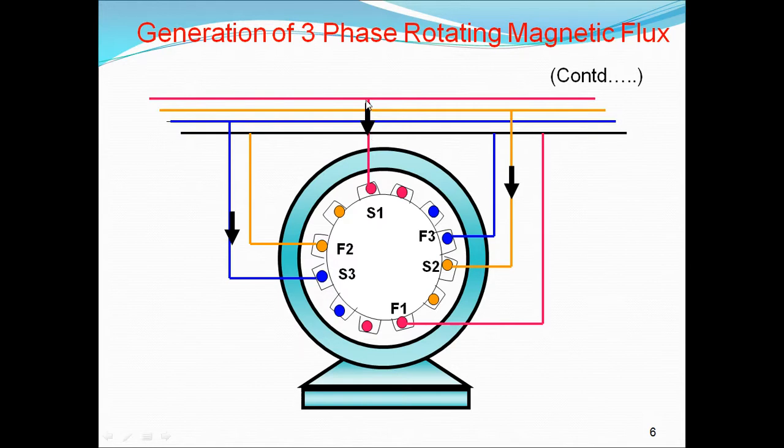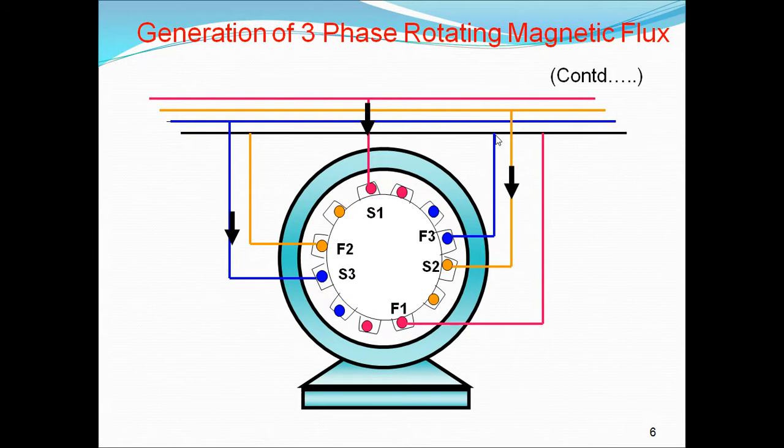S1 is connected to the R phase, the red phase. S2 is connected to yellow, Y. S3 is connected to the blue phase. And all the finishing terminals F1, F2, F3 are connected to the neutral.